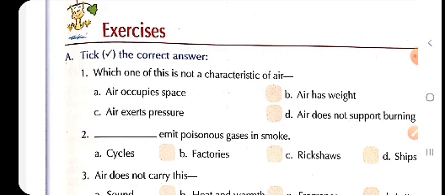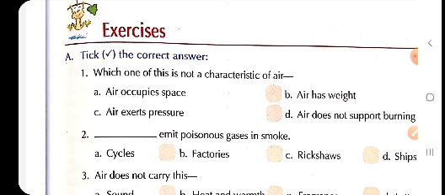So children, in the question it is asked which one of this is not a characteristic of air. Option A, B and C are the 3 characteristics of air, whereas option D is a wrong statement and it is not a characteristic of air.